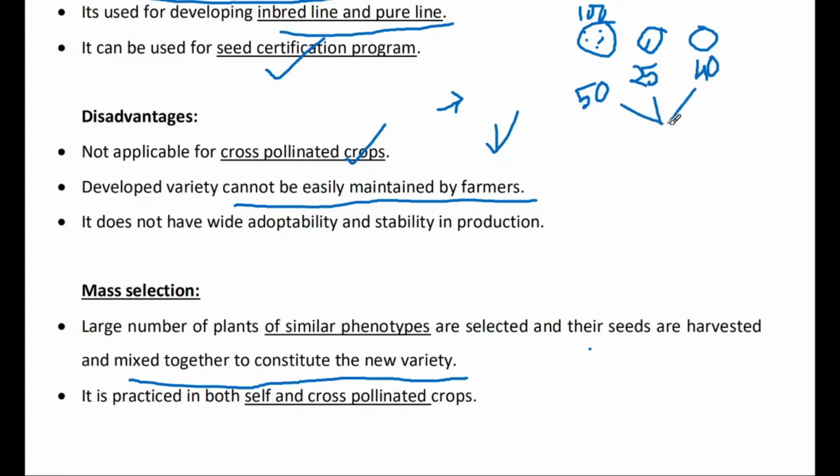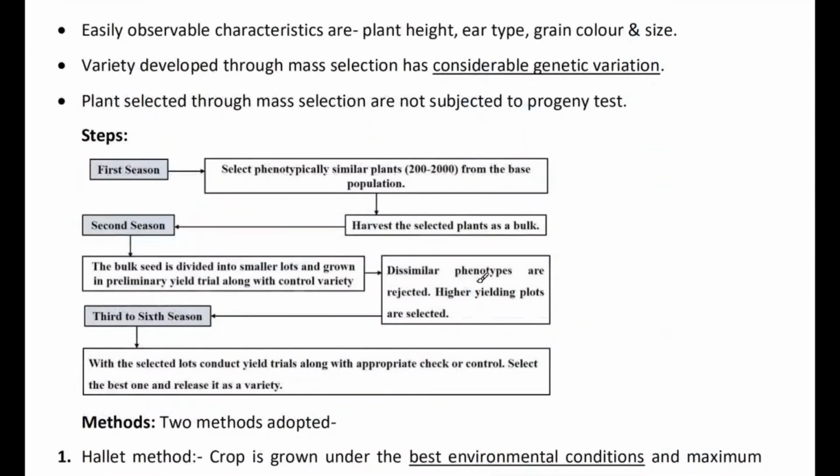We mix them all together, and in the next generation we grow the seeds and constitute a new variety. This is very easy, and very important for both self-pollination and cross-pollination purposes. As we saw, in pure line selection we have to go for a self-pollinated crop, but in this case both cross-pollinated and self-pollinated crops are important. Considerable genetic variation can be achieved because a number of genetically variable crop populations are involved.